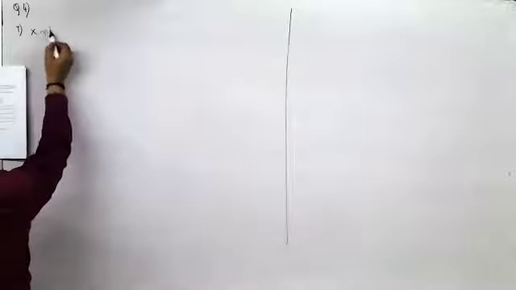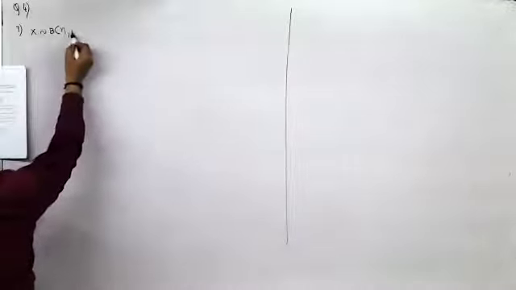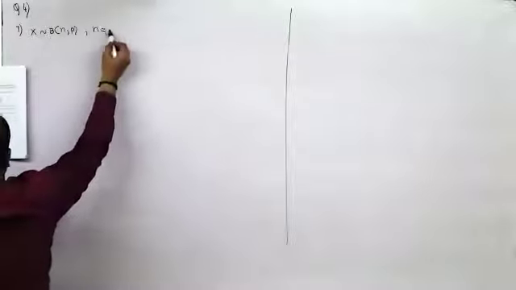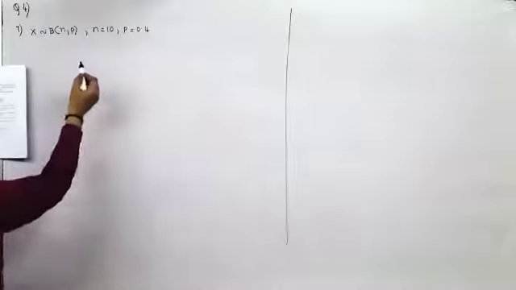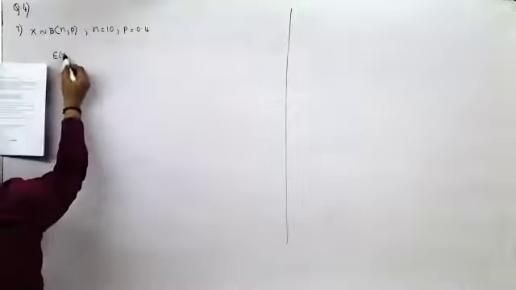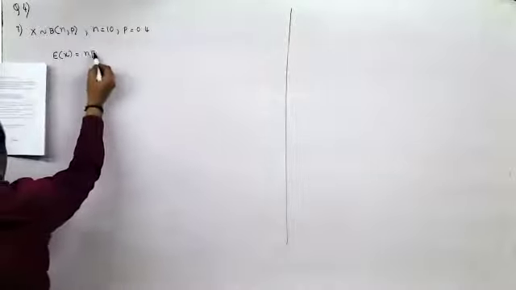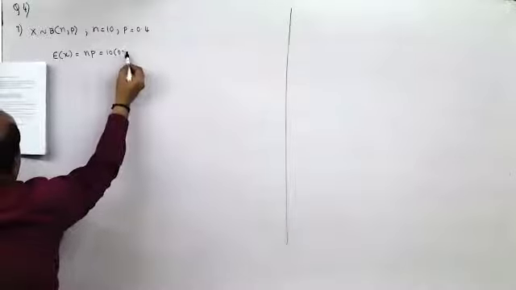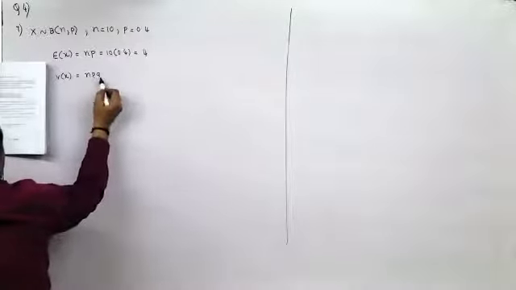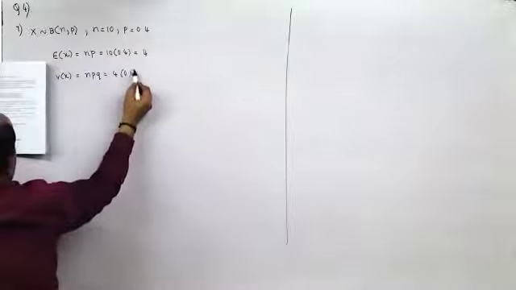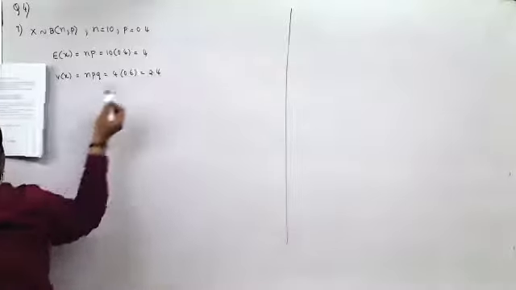X is a binomial variate with 2 parameters n and p. N is 10, p is 0.4. They have asked you for expected value of x and variance of x. Expected value of x is n into p, so it is 10 into 0.4, it is 4. And then variance of x is npq, so it would be 4 into 0.6, so it would be 2.4.